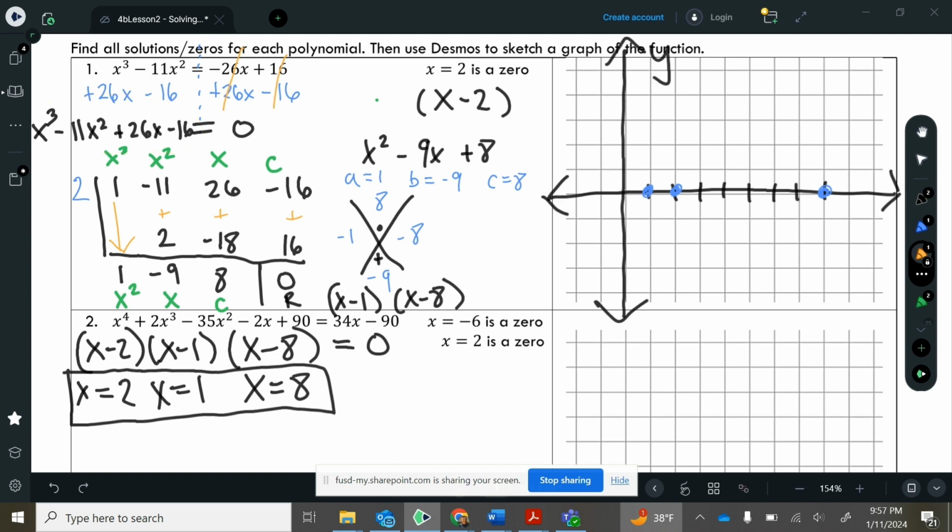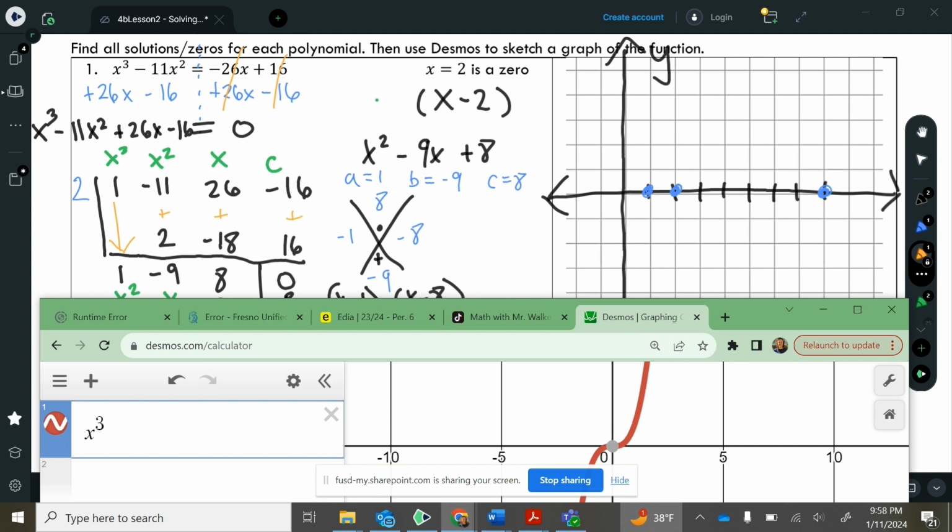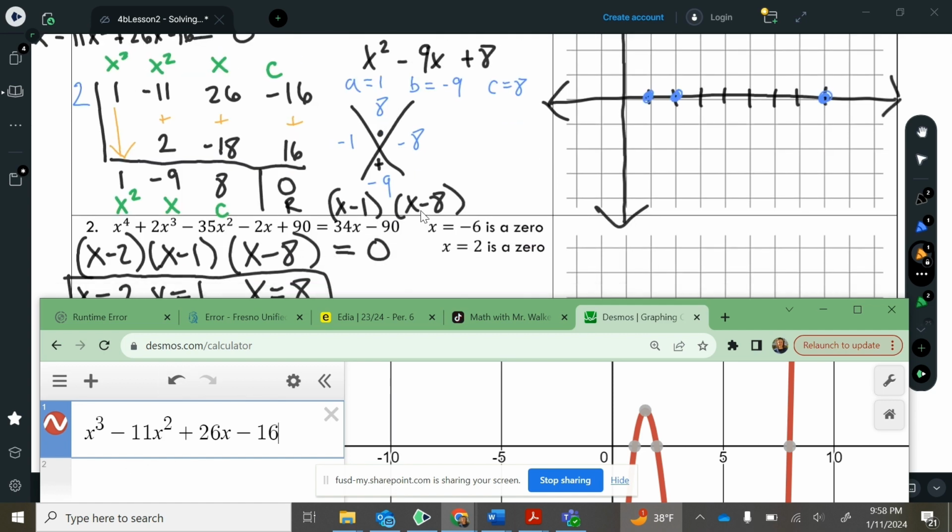I'm going to input that. That's our standard form. X cubed minus 11x squared plus 26x minus 16. Okay, we can start to see a graph there.